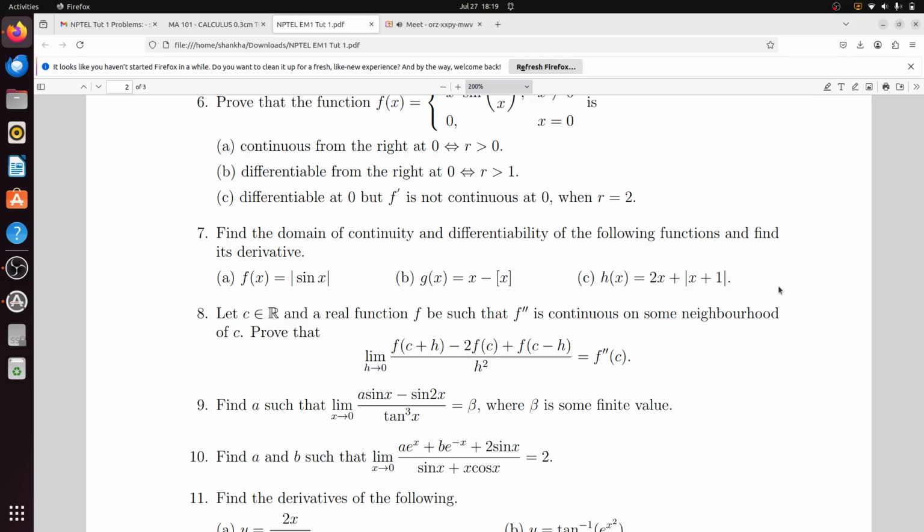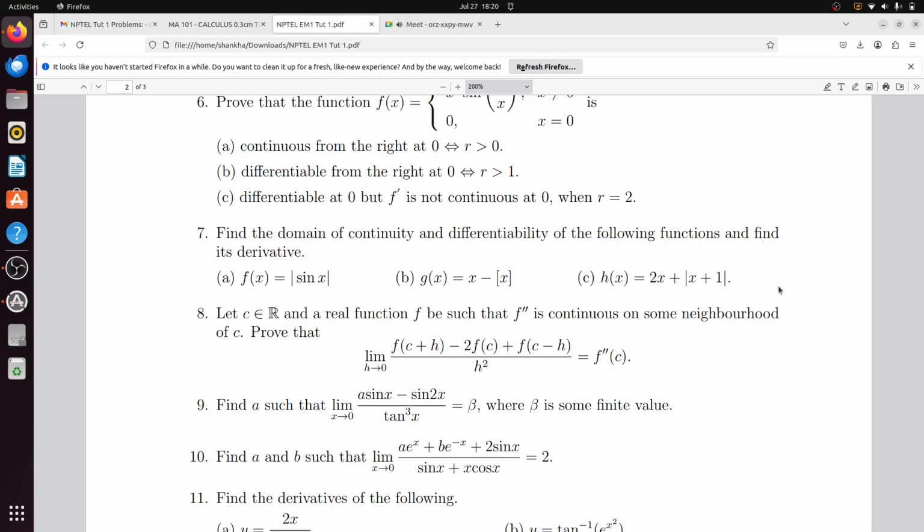Can you say the answer? It is continuous but not differentiable when x equal to minus 1. Is this right? Yes, you are correct.